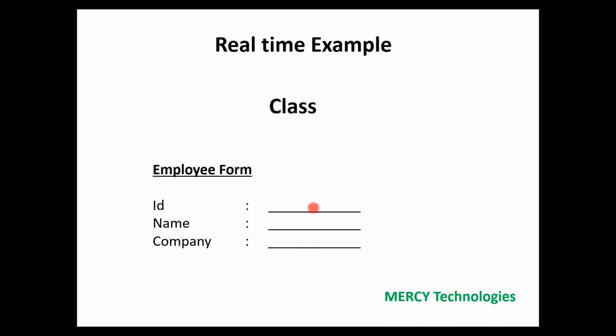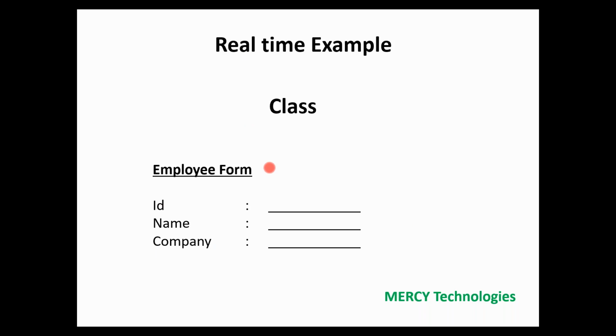They are asking what is the employee ID, what is the employee name, and what is the company. So what will happen? Basically one employee goes and takes one form. This is the actual form. You can say this is the blueprint, or you can say this represents a class, correct?